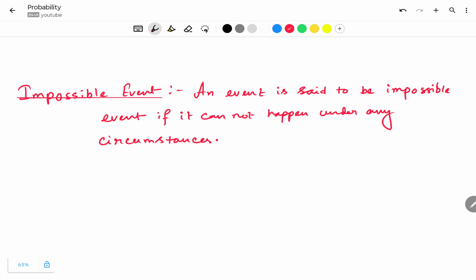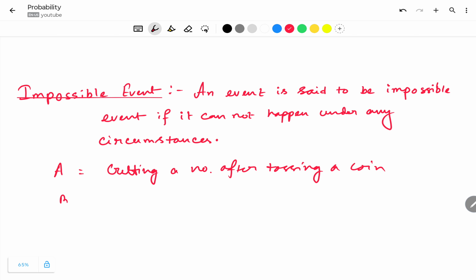For example, if we say getting a number after tossing a coin, this is an impossible event because when we toss a coin, we will get either a head or a tail. We cannot get any number like on a die.